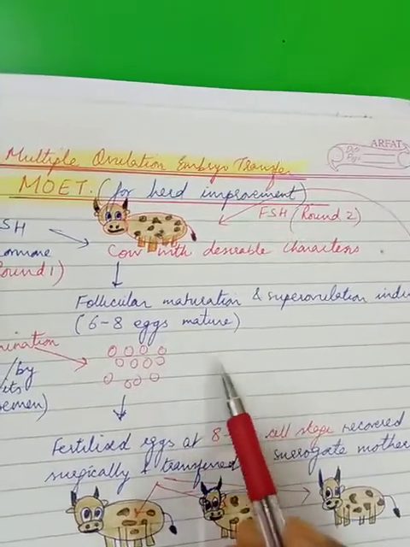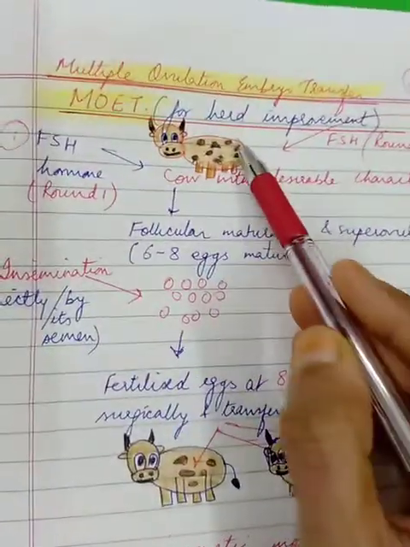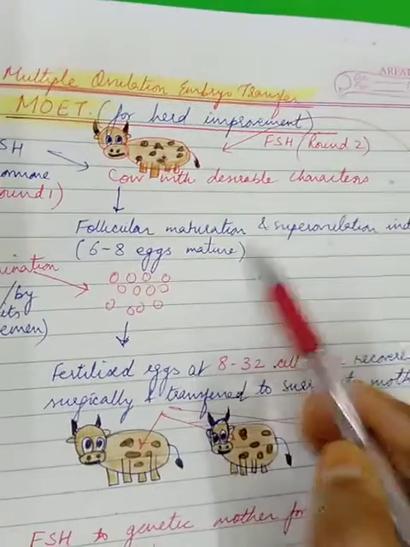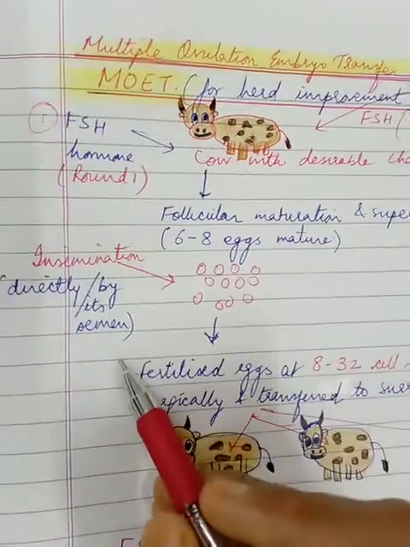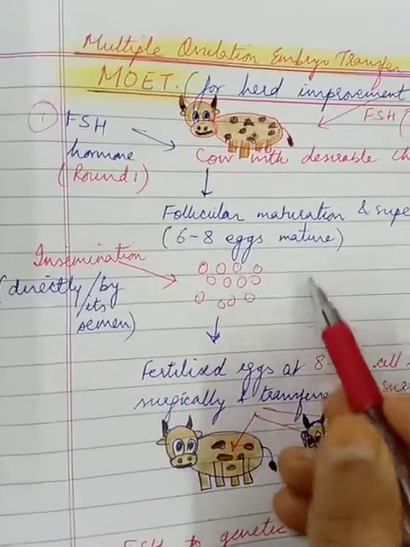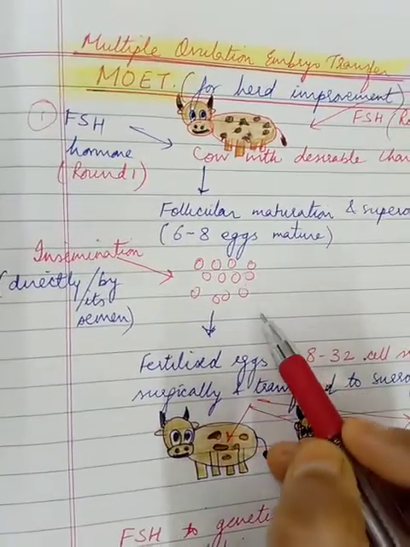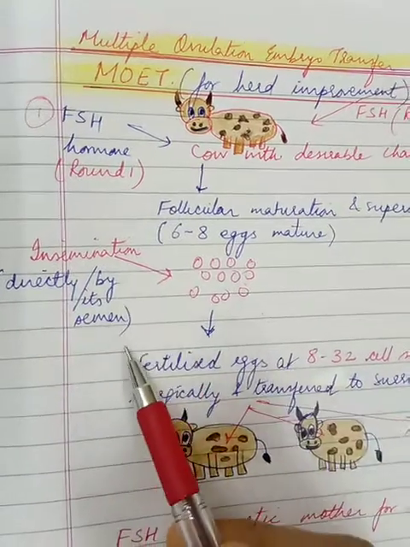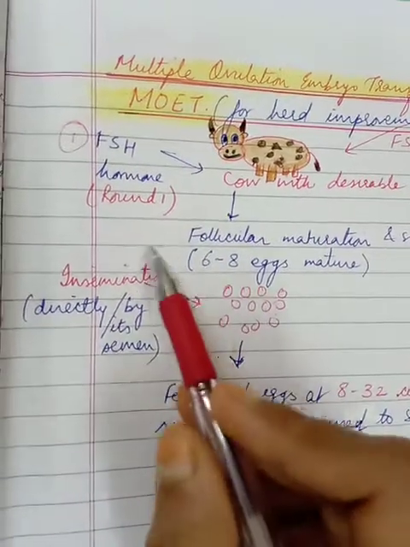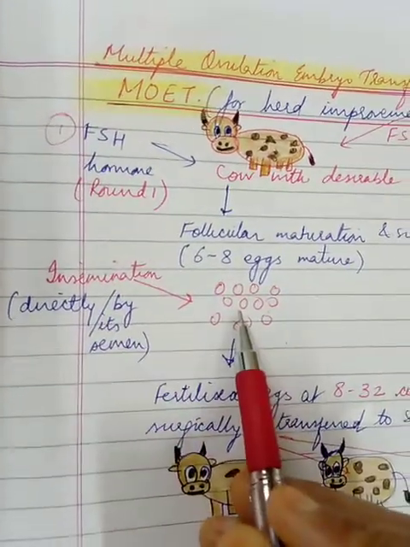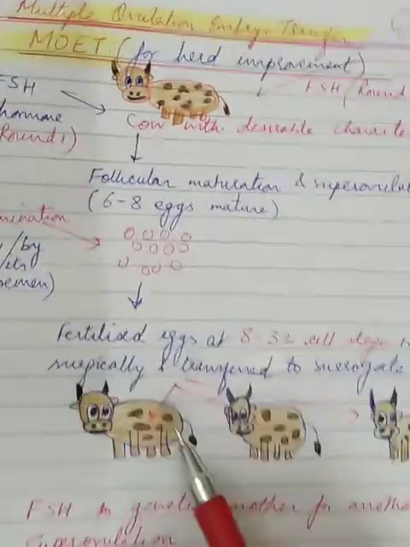Now, as the eggs are ready, the female is inseminated. Let's see what the step is. Step 1 was the injection of FSH, more follicles were matured and a greater number of eggs were getting ready or mature. Step 2 is, the female is inseminated. As the eggs are ready, the female is inseminated with the selected male, either naturally or by the semen. The semen of the selected male is administered directly or by artificial insemination.